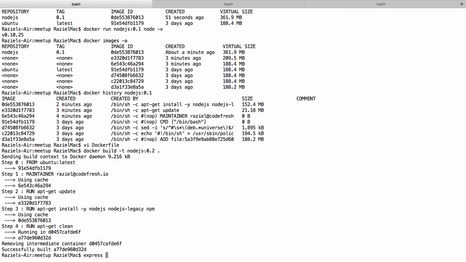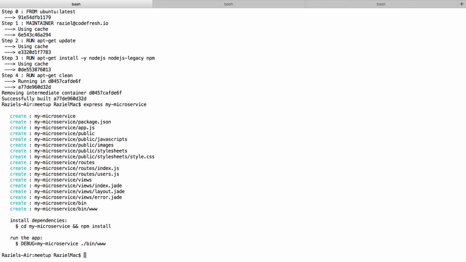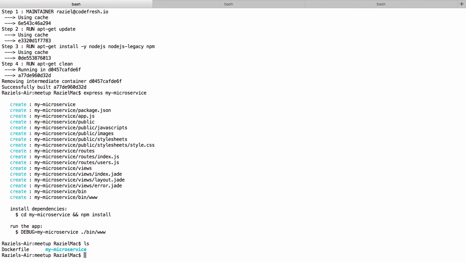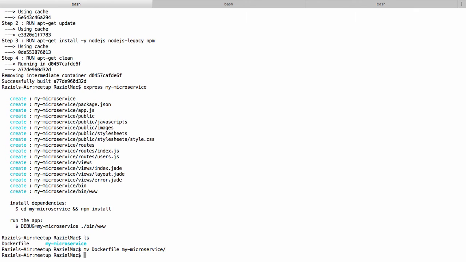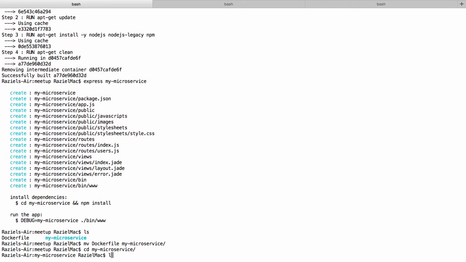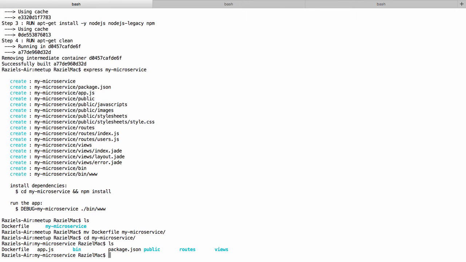We will name our microservice my-microservice, and here we can see that a new directory with a microservice has been created. It's good practice to keep the Dockerfile inside the repo, so let's move the Dockerfile to the directory, and now let's go to the directory. Okay, so now we have the Dockerfile and the microservice all here.